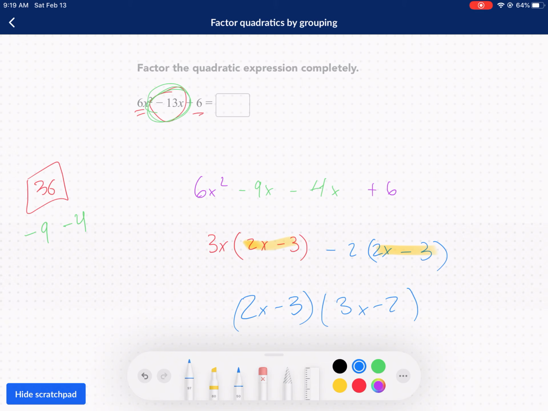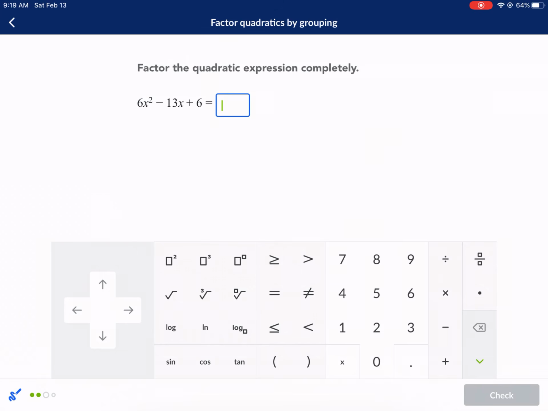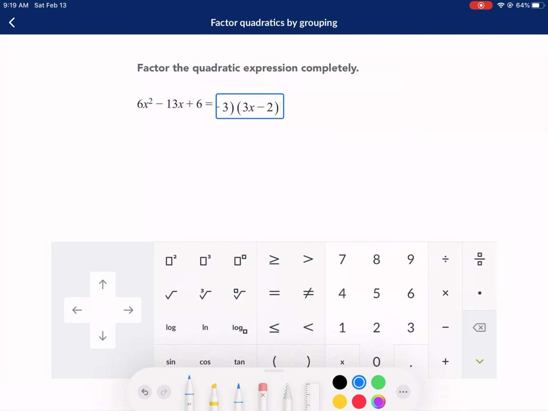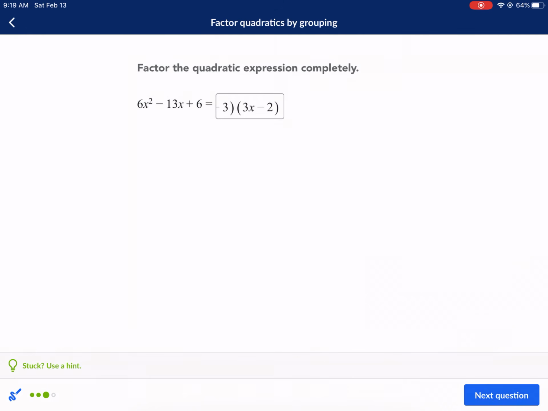You can always check by foiling. 2x minus 3, 3x minus 2. Double check. Good to go.